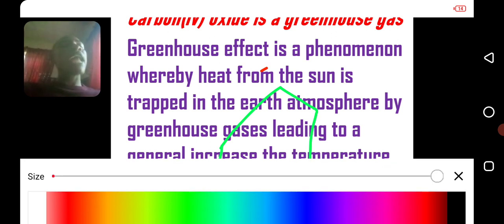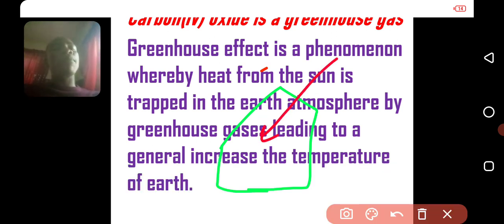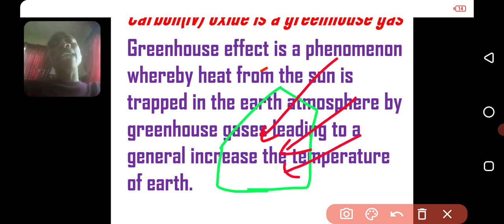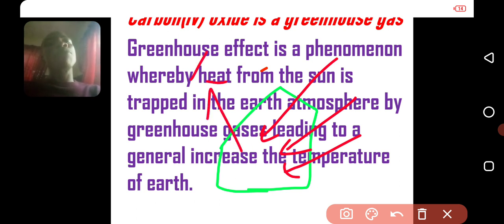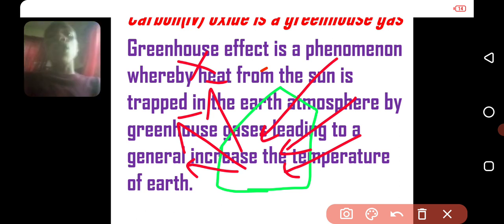Now, it can allow heat to enter, but because the inside is coated with green, the heat cannot come out of that house because of the nature of the color of the paint. Now, what will happen is that as the heat is entering, the heat will be accumulating and the temperature of the room will become hot.